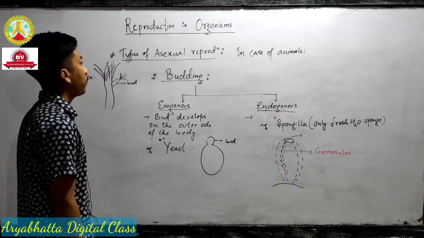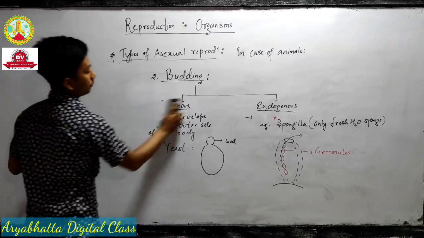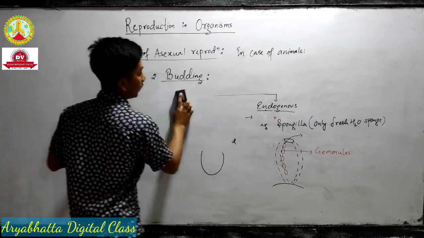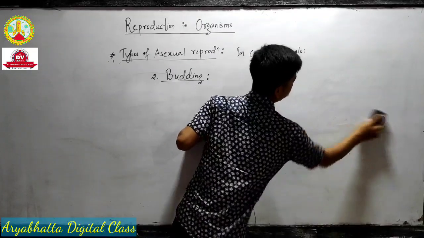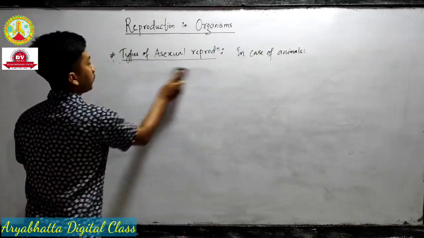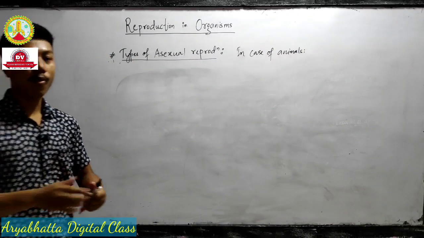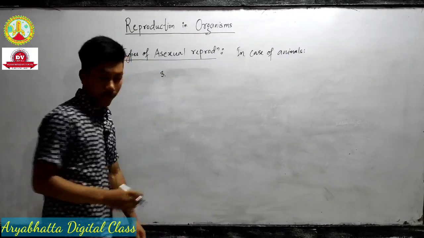Next type of asexual reproduction is by spore formation, or sporulation.